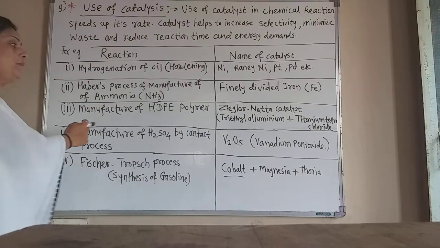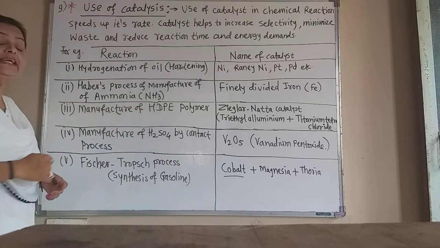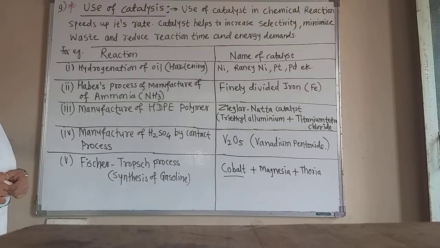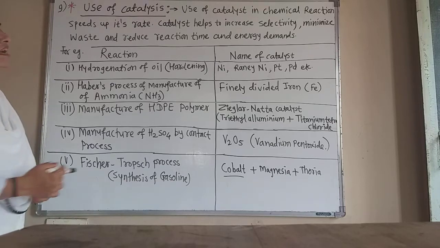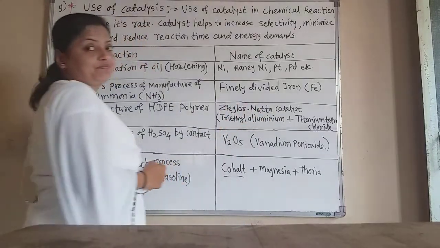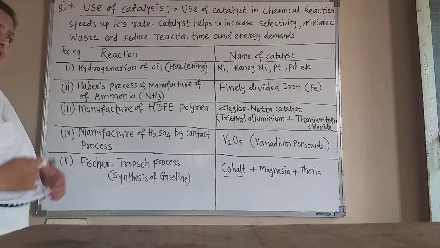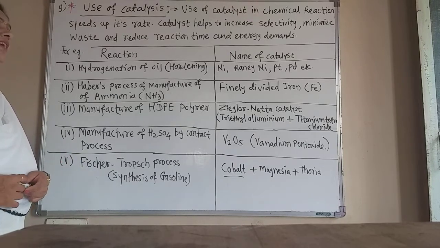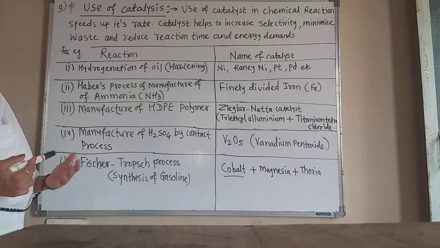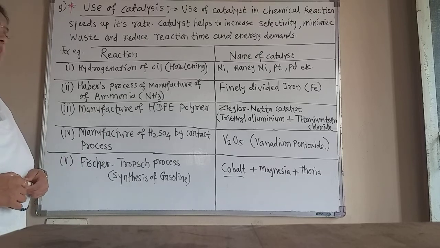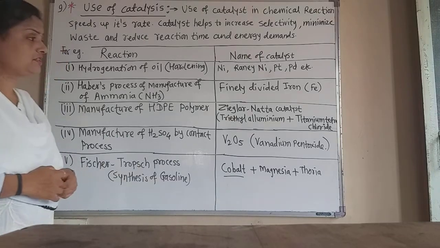Now, in the manufacture of high density polyethylene polymer, HDPE, we already learned this in the introduction of polymer, the catalyst used is the Ziegler-Natta catalyst. And what is that Ziegler-Natta catalyst? The name of the scientists is given to that catalyst, Ziegler-Natta, as they investigated this catalyst.